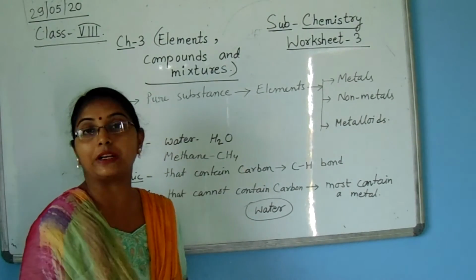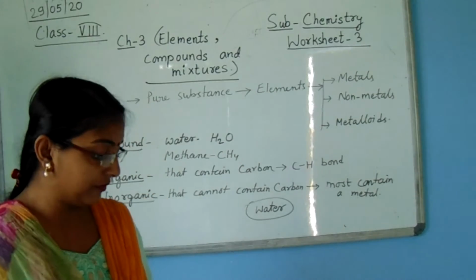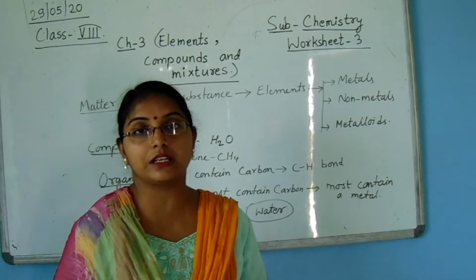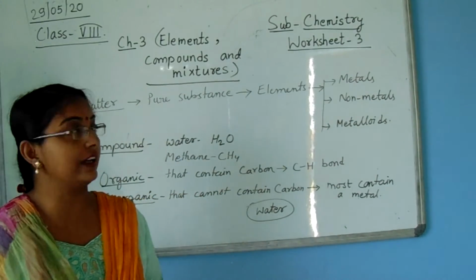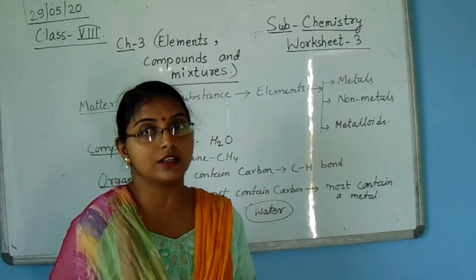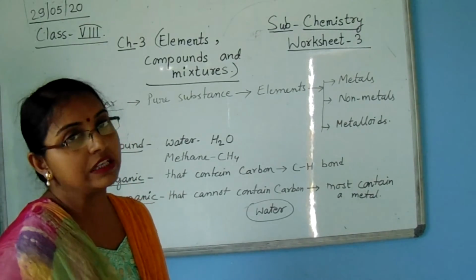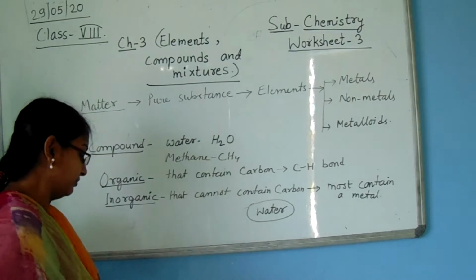Now the next is metalloids. Metalloids have characteristics common to metals and non-metals. That means they behave like both metals and non-metals. These are arsenic, tin, bismuth and so on.